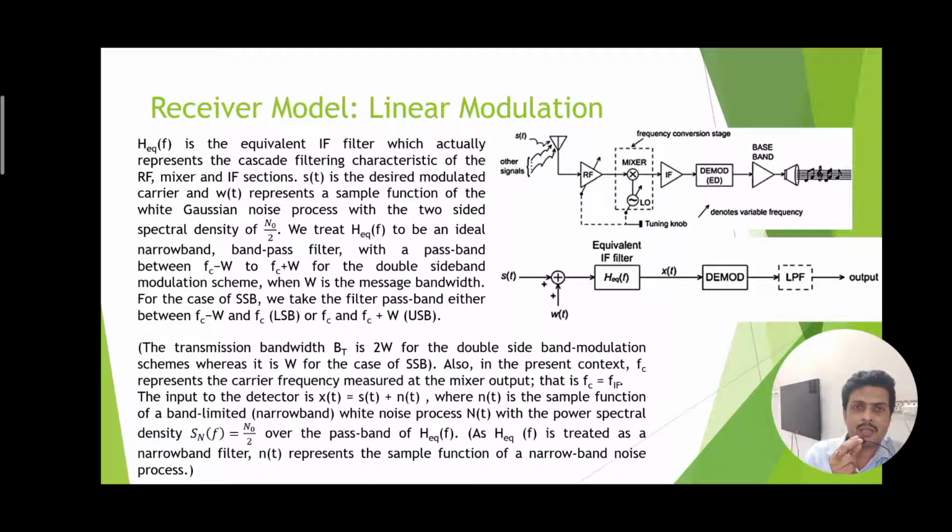In the present context, the carrier frequency is Fc, which is measured as the intermediate frequency, because the carrier frequency is reduced to the intermediate frequency, that is IF frequency, by the IF filter. So overall the modulated signal remains the same. The only thing is that the carrier frequency is reduced to the IF frequency, where IF stands for the intermediate frequency, which is nothing but the difference of the local oscillator frequency and the carrier frequency.